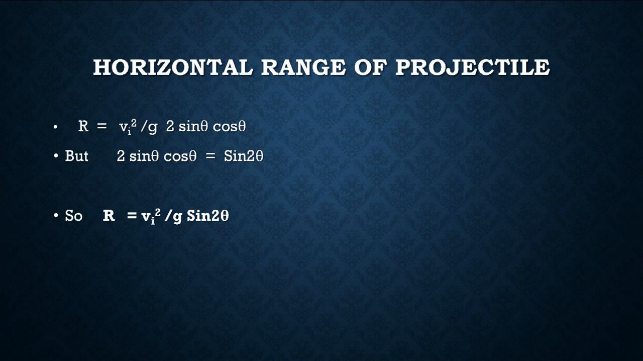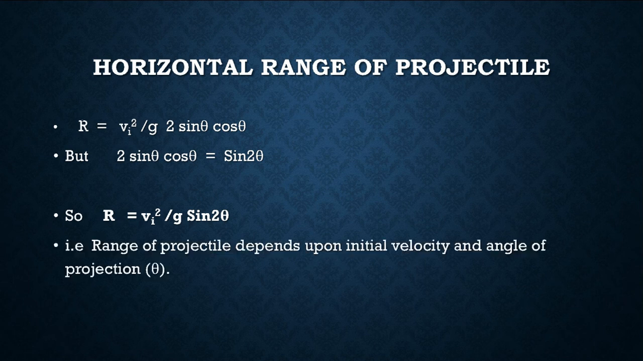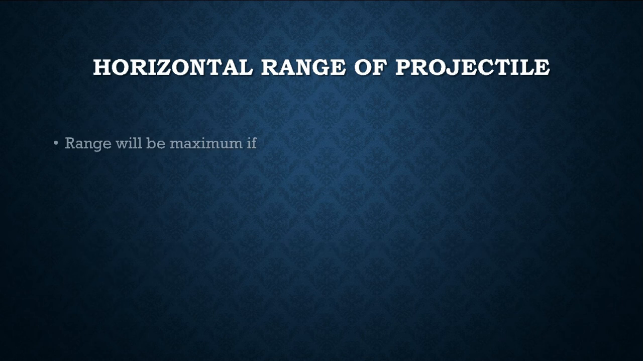So it means that the range of the projectile depends upon two factors. The first one is initial velocity and the second one is angle of projection. By increasing the initial velocity, the range increases. By increasing the angle of projection, the range also increases. So range depends upon two factors: the angle of projection and the initial velocity.